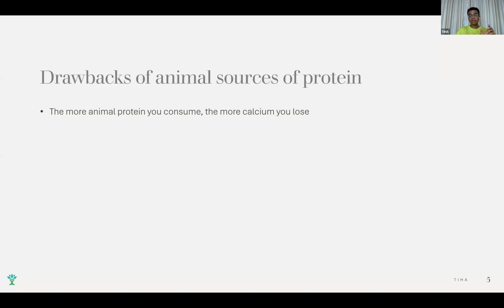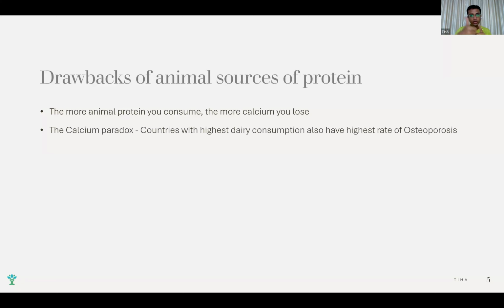Okay, so this is very important point regarding again dairy. So dairy में जो general perception है, हमें मिलता है calcium, right? सब सुनते हैं कि दूध पियोगे तो कैल्शियम मिलेगा. इनफैक्ट डॉक्टर्स ऑल्सो से, ऑर्थोपेडिक डॉक्टर्स ऑल्सो से कि अगर आपको ऑस्टियोपोरोसिस है तो आप दूध ज्यादा पियो. तो अगर ये फैक्ट सही होता कि अगर दूध पीने से कैल्शियम मिलता, तो there is a calcium paradox that countries which consume maximum dairy also have the highest rate of osteoporosis. So India and America, two of the largest consumers of dairy, also have the highest rate of osteoporosis.